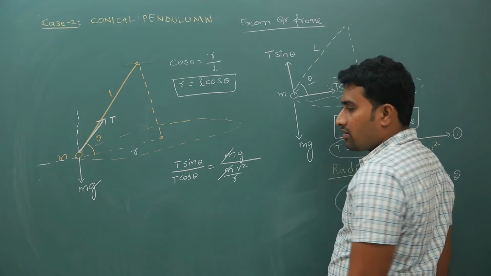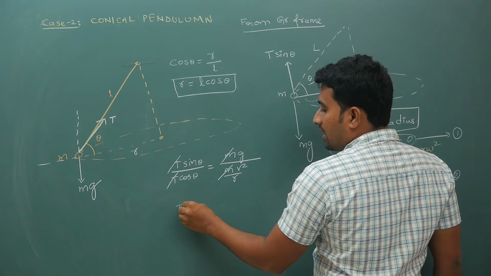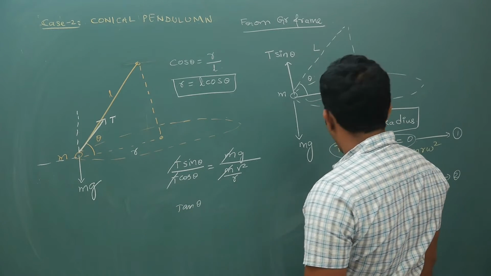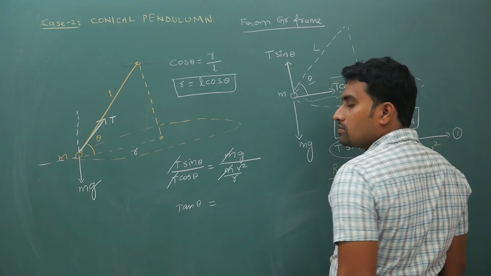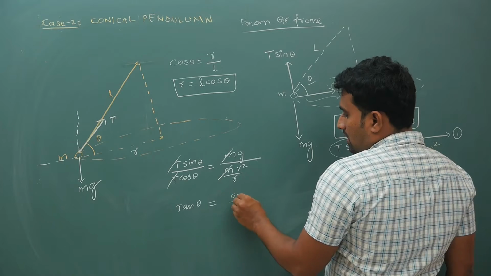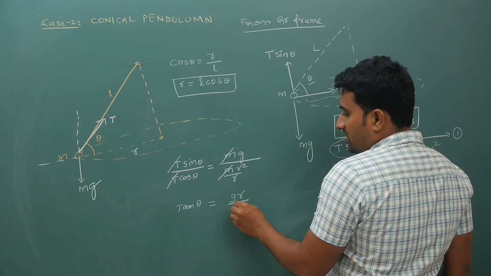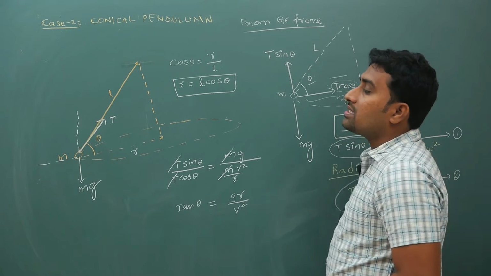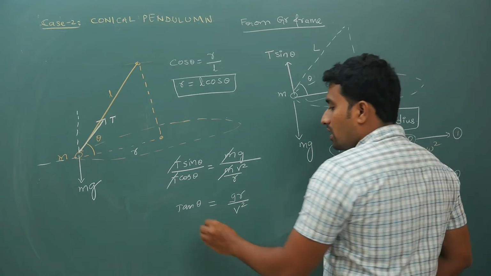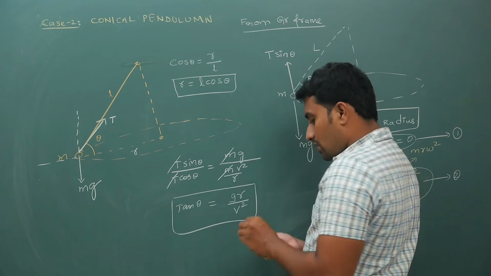M will go off, T will go off, tan theta is equal to, what did you get? rg by v square. Now if this angle is theta, tan theta is equal to rg by v square, where theta is angle with horizontal.